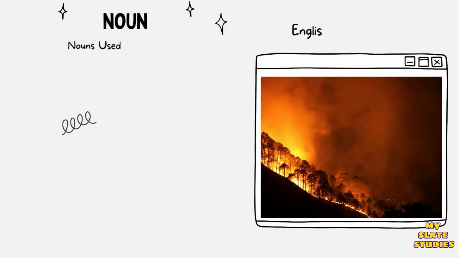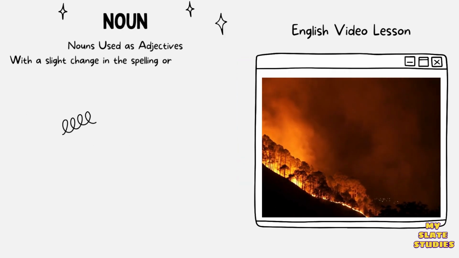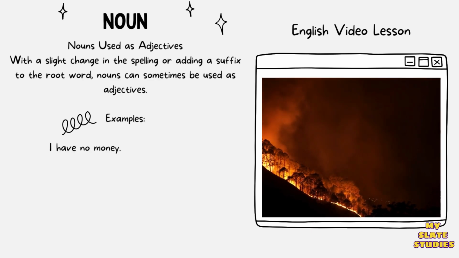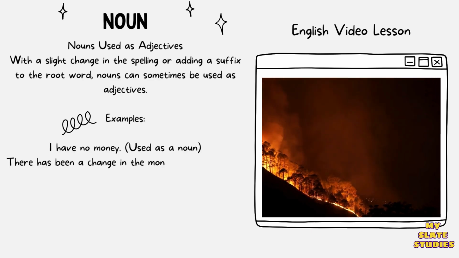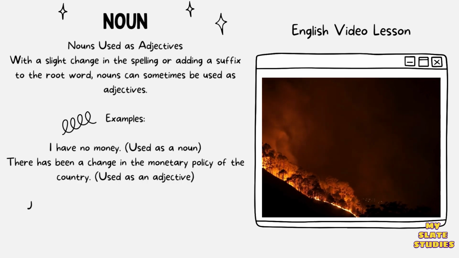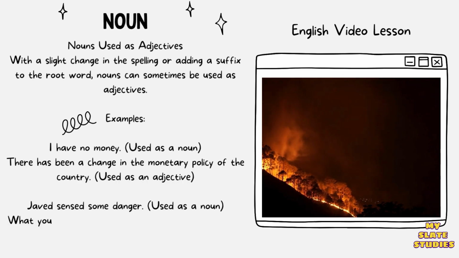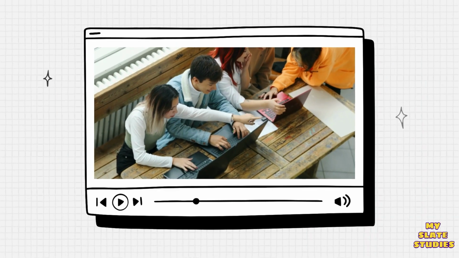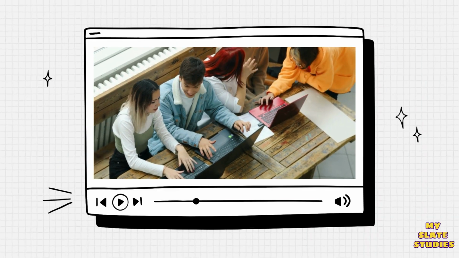Nouns used as adjectives. With a slight change in the spelling or adding a suffix to the root word, nouns can sometimes be used as adjectives. Examples: I have no money. Used as a noun. There has been a change in the monetary policy of the country. Used as an adjective. Javed sensed some danger. Used as a noun. What you are trying to do is dangerous. Used as an adjective.